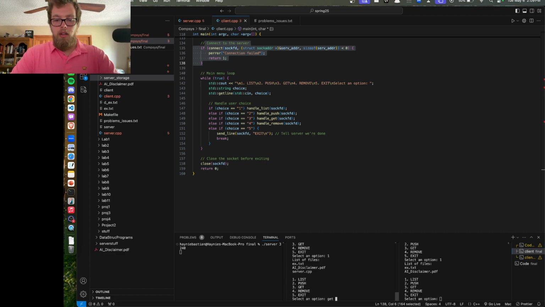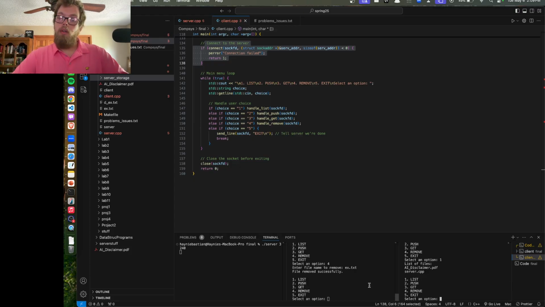So say we want to get, and we want to get example.txt. We can download example.txt, and it tags it as d_ex. The d underscore means that it has been downloaded, and it's how you can tell the file apart from other files. And then say we want to remove, we're going to remove example.txt, and then the other client can see that we have the AI disclaimer and the server.cpp in there.